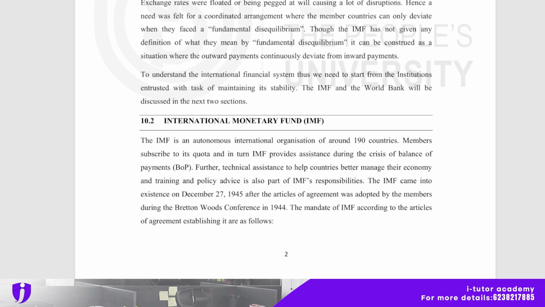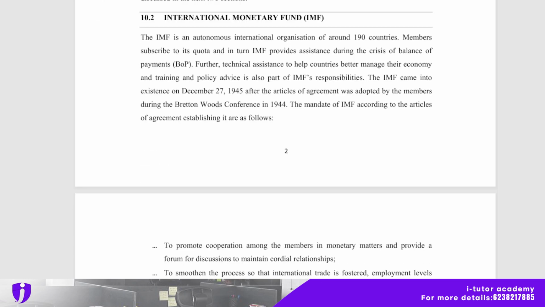To understand the international financial system, we need to start from the institutions entrusted with the task of maintaining its stability. The IMF and the World Bank will be discussed in the next two sections. And there is IMF, International Monetary Fund. The IMF is an autonomous international organization of around 190 countries. Members subscribe to its quota, and in turn the IMF provides assistance during a balance of payments crisis.